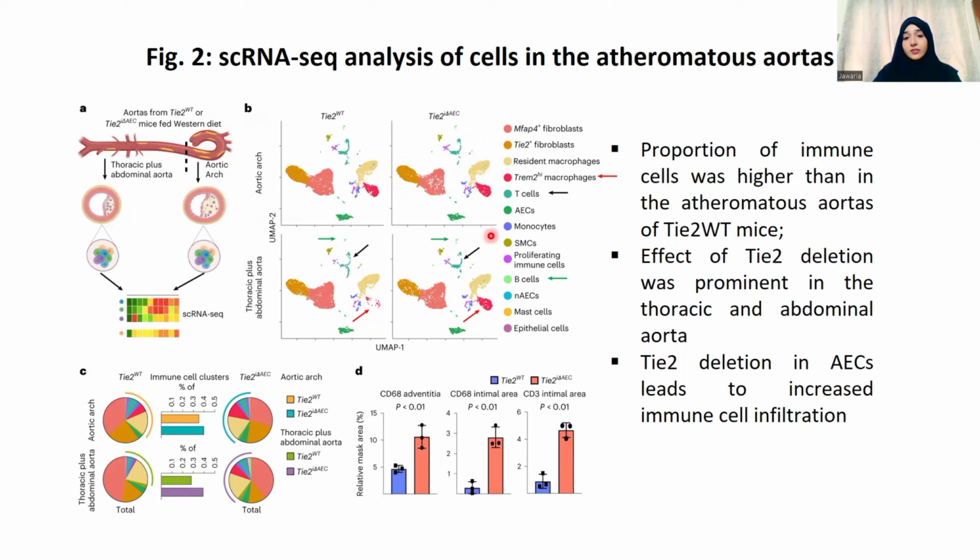But the difference is more obvious in the thoracic and abdominal aorta. These are the regions which are shown with the arrow. And this is again the quantified result, which is showing that the percentage of immune clusters is increased in the Tie2 deleted mice as compared to the Tie2 wild type, but the result is more obvious in the thoracic plus abdominal aorta.